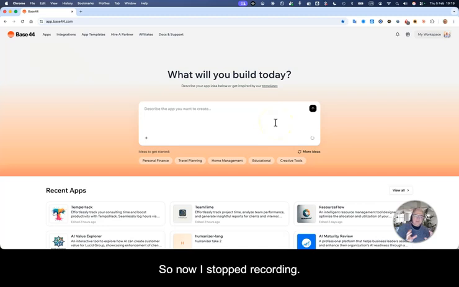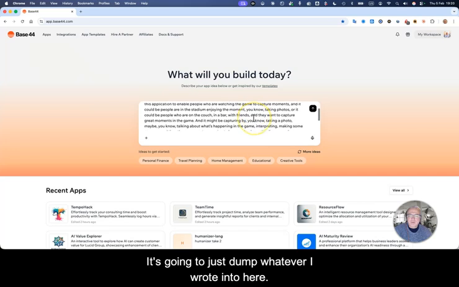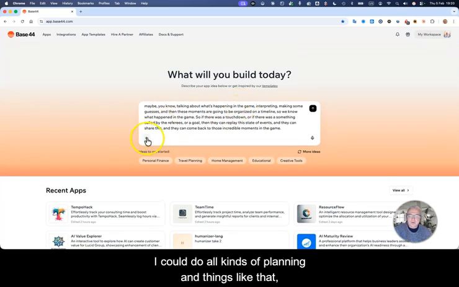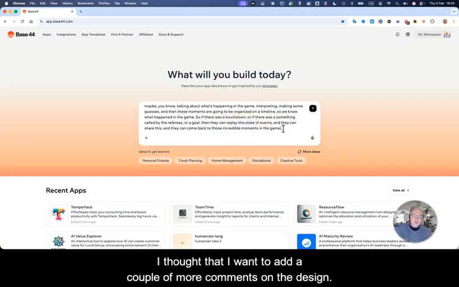So now I stopped recording. It's just going to dump whatever I said into here. Now there's other capabilities here. I could do all kinds of planning and things like that, or I could upload some images. And actually, I thought that I want to add a couple more comments on the design.